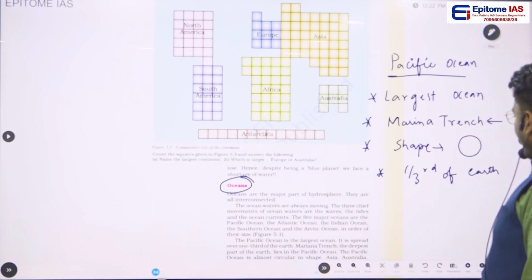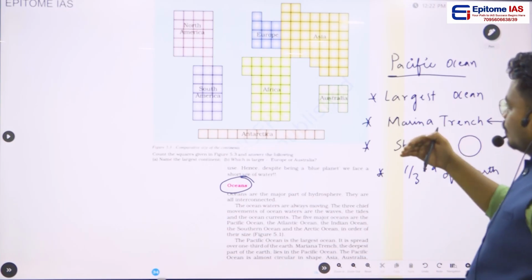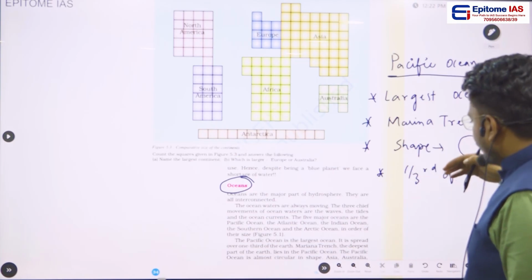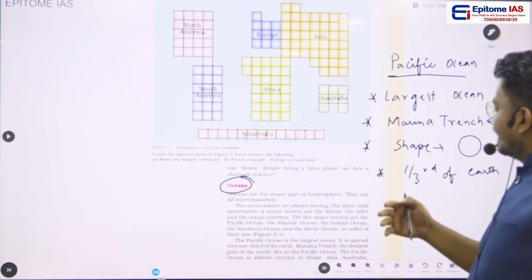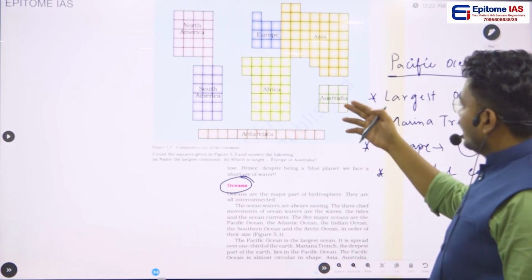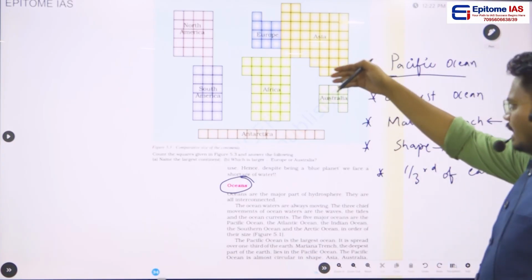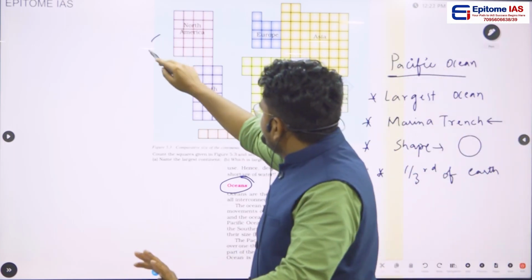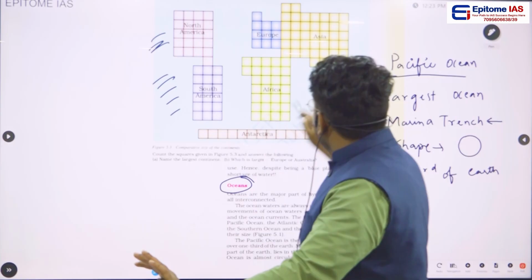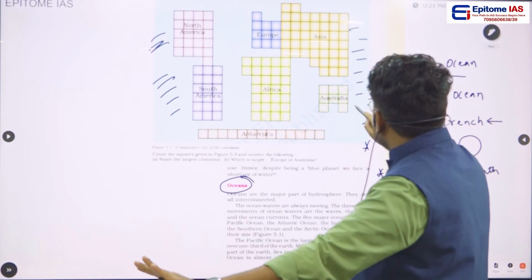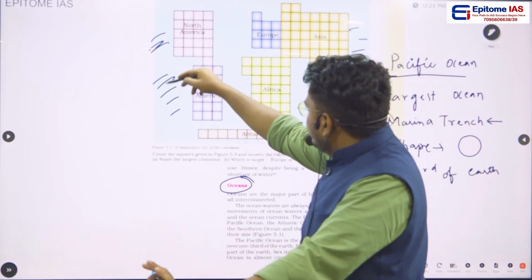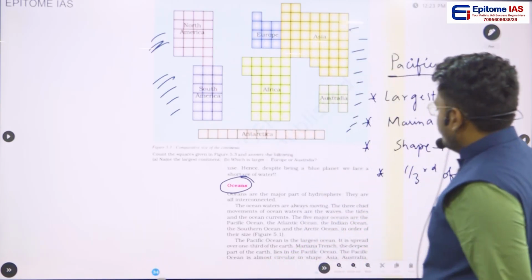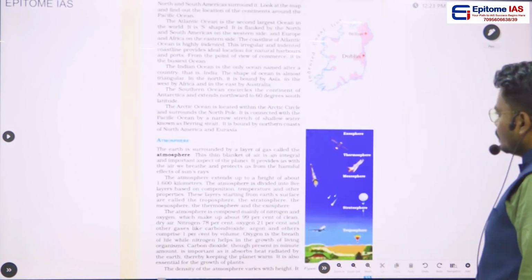And this Pacific Ocean will be touching the important continents, that is Asia, Australian continent, and as well as South American and North American continents. Okay, so this entire water body is called as Pacific Ocean.